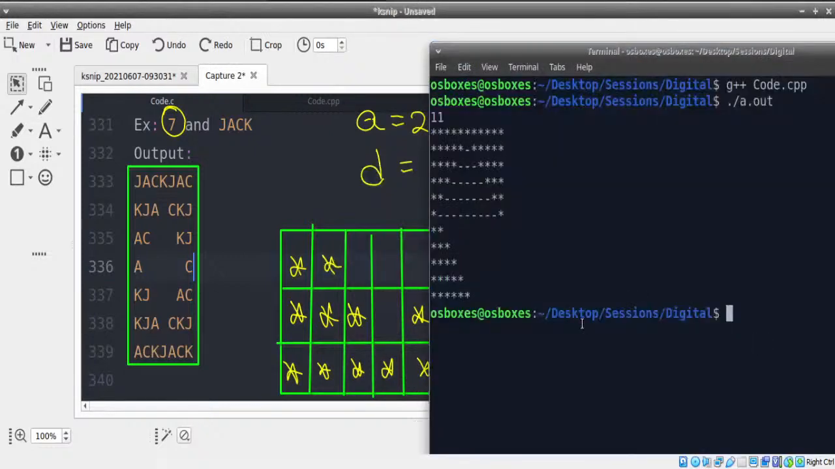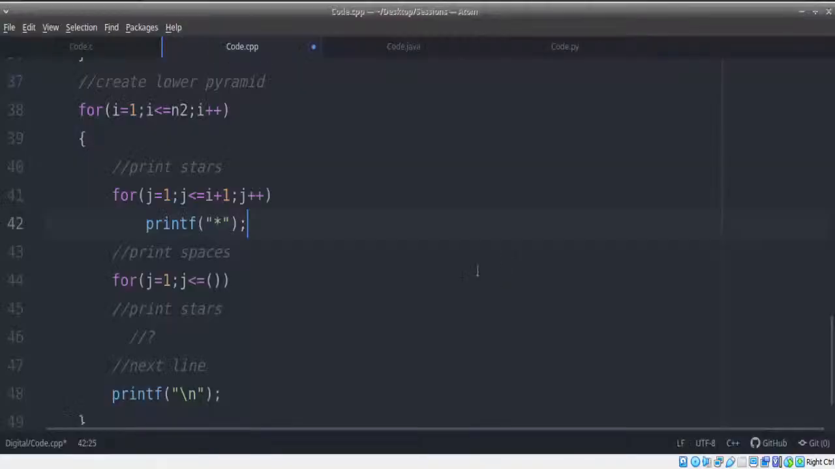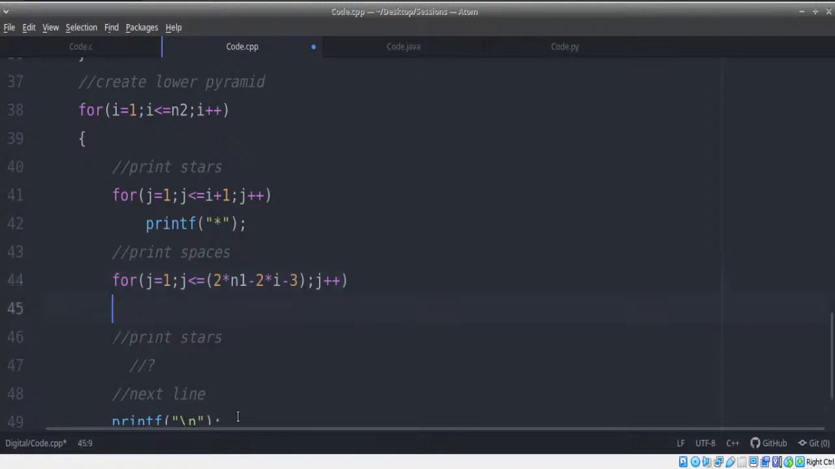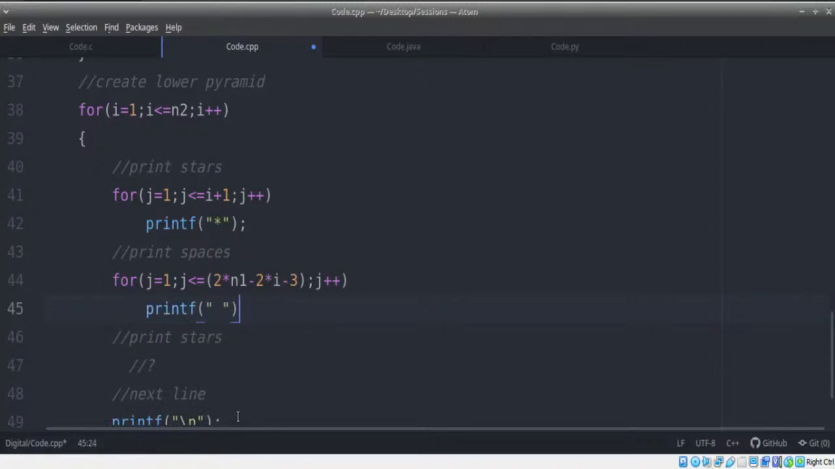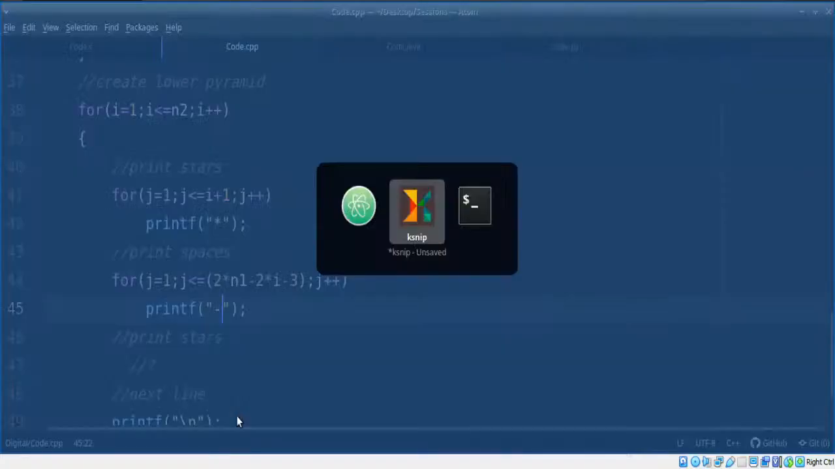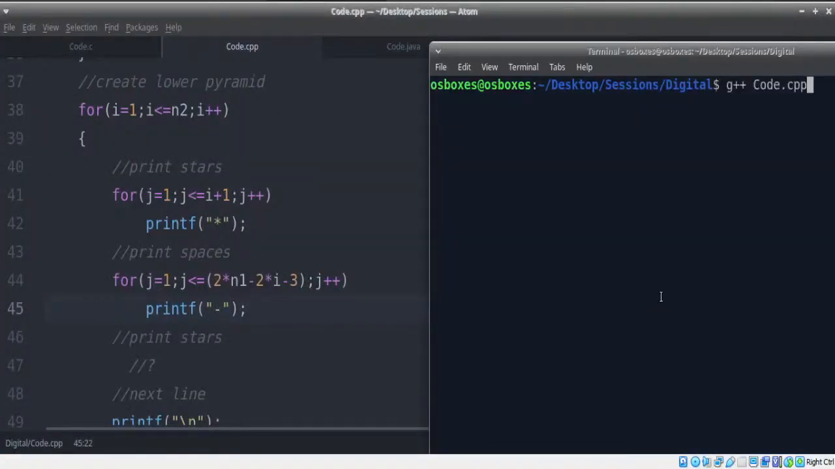Absolutely right. That's correct. So we've changed this. So let's go ahead and write it as 2 times n1 minus 2 times I minus 3. And we'll do j plus plus. Here we're supposed to print spaces. So let's go ahead and print a space. Now again, by printing a space, we can't get to know if our program is correct or not. So instead, we're going to print something like a hyphen.